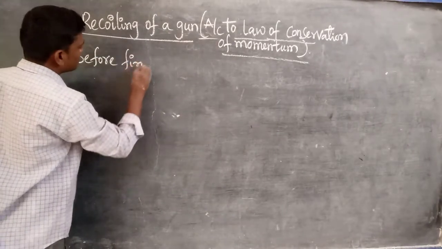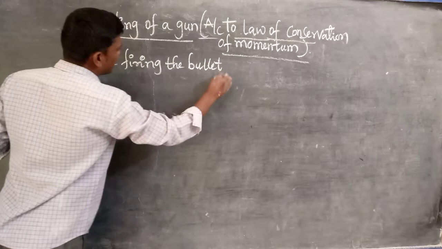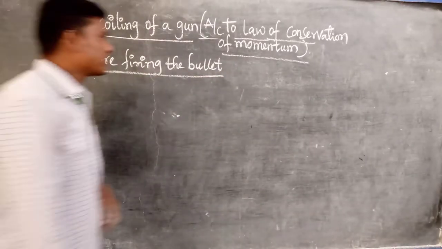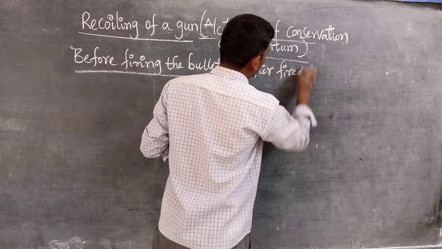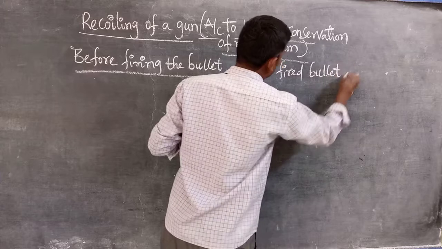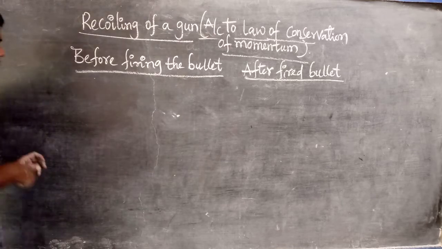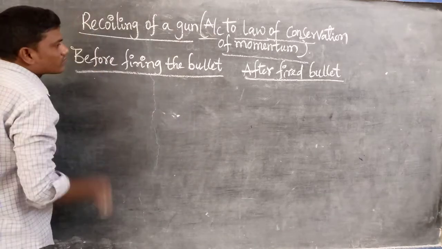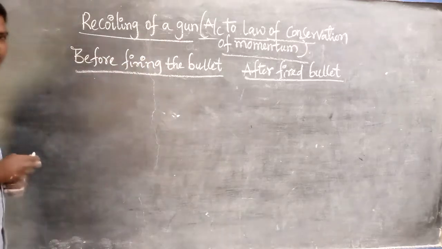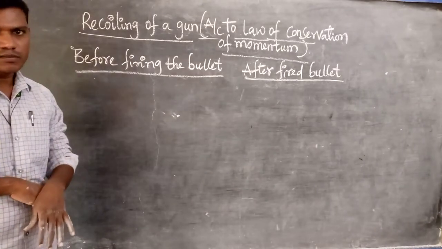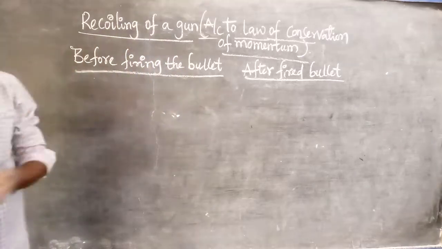Before firing the bullet, and after the bullet is fired. These two concepts we can say. Before firing the bullet from the gun, you are observing that the gun cannot be recoiled. When the bullet comes outside, at that time only the gun is recoiled or moved back.